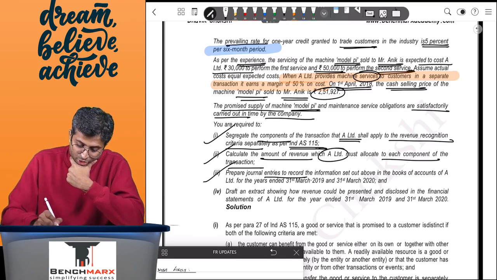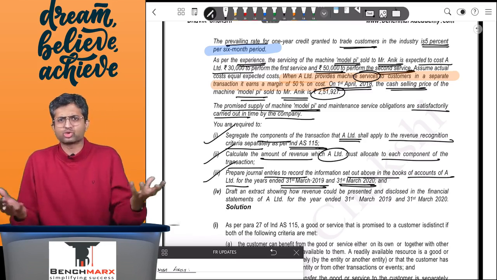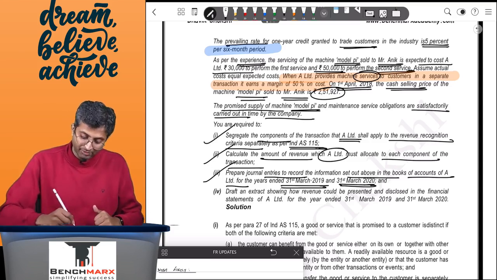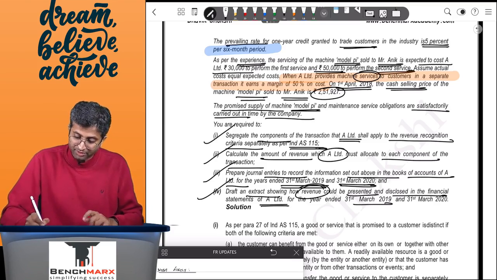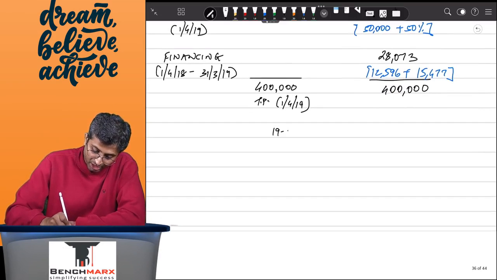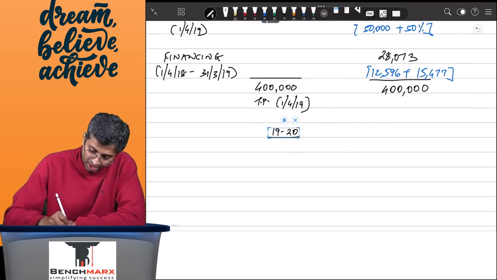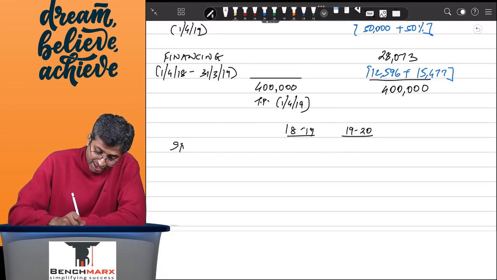Prepare the journal entries to record the information set out above in the books of A Limited for the year ended 31st March 19, which we have done, and 31st March 20 also. There is only the entry on 1st April 19, which we have done. And lastly, draft an extract showing how the revenue would be presented and disclosed in the financial statements of A for 31st March 19 as well as 31st March 20. So if I look at the revenue for the year 1920 and the revenue for the year 1819, over here this is sales of products, that is model PI.